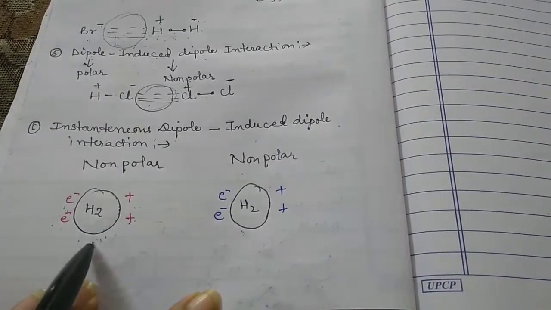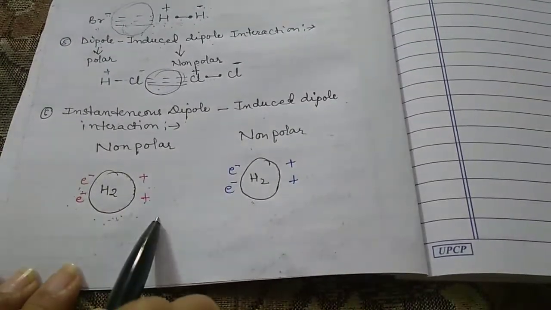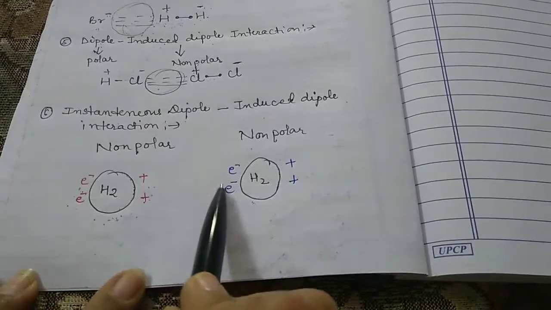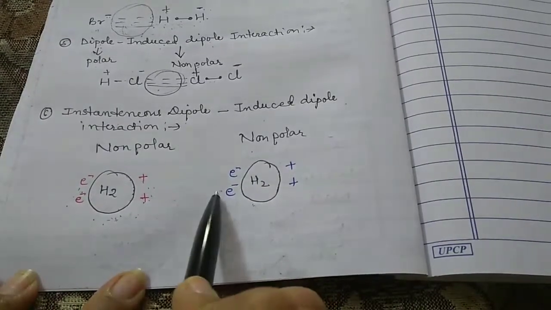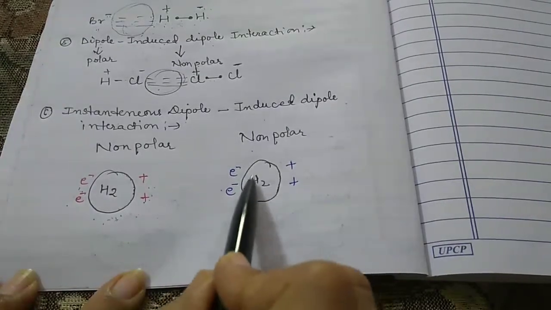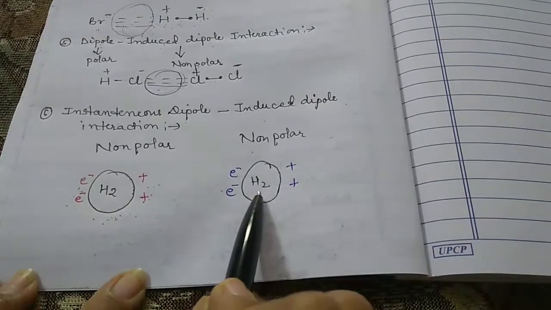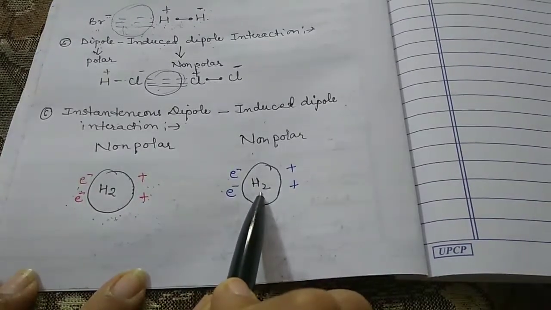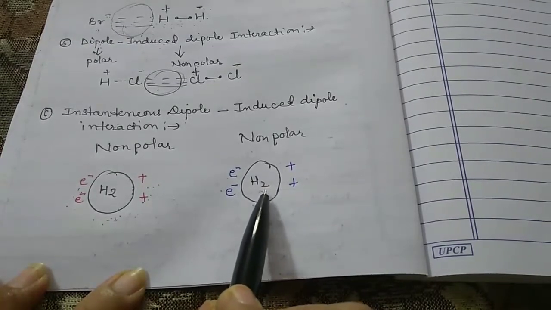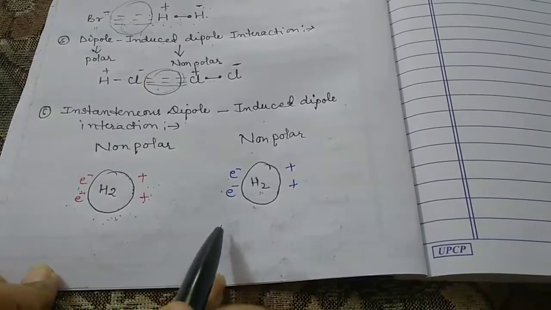So the positive charge of the first hydrogen attracts the electron of the second hydrogen towards itself. Now in the second hydrogen, this hydrogen acts as an induced dipole, again because it contains the negative charge and it contains the positive charge. So again it acts as a dipole.